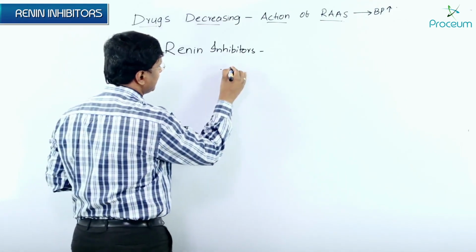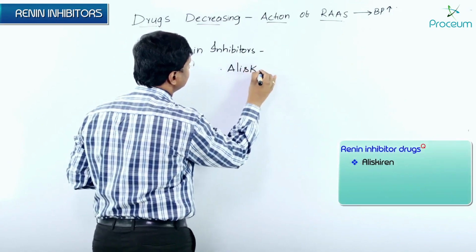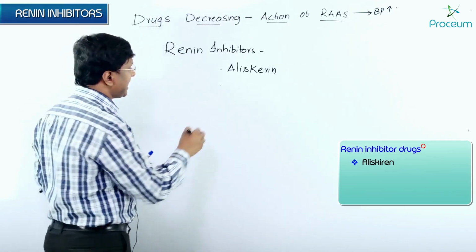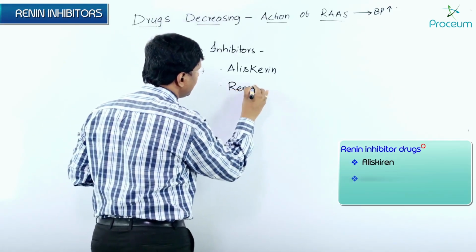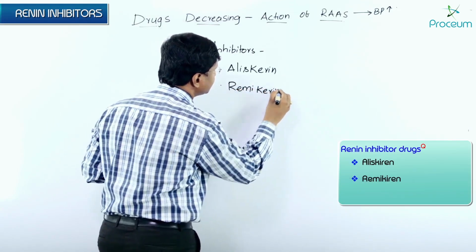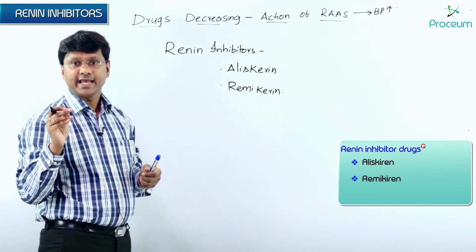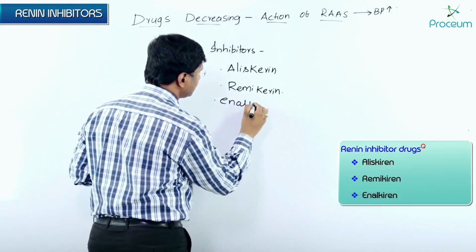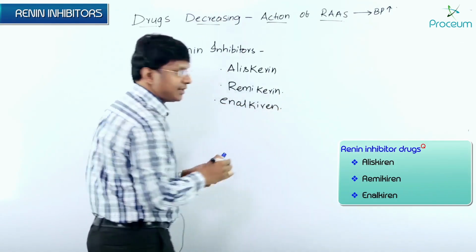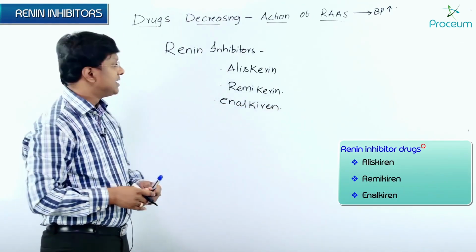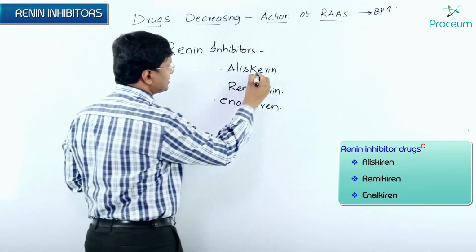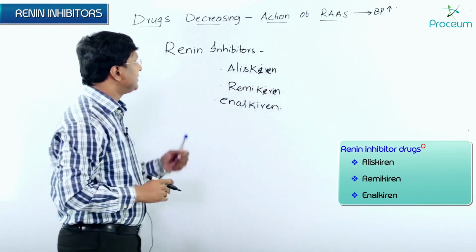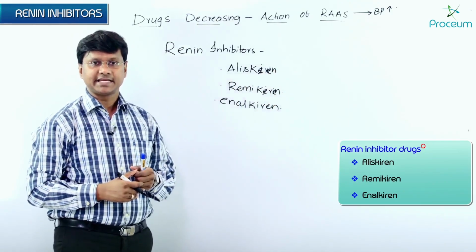So, what are those drugs? Those drugs include aliskiren, right? Next, the other drug we have is ramipril, right? The other drug we have is enalapril. All right. Now, so these are the drugs which are having the direct renin inhibitory activity.